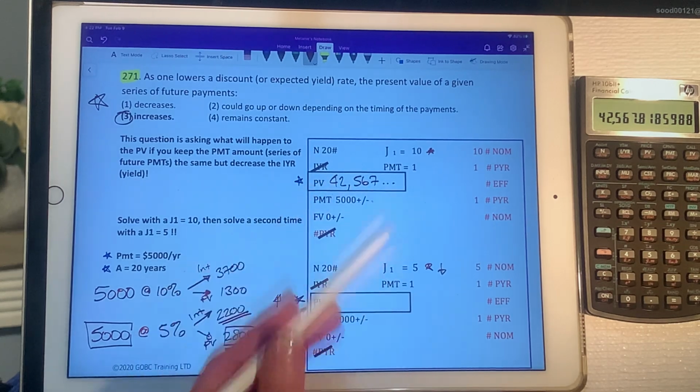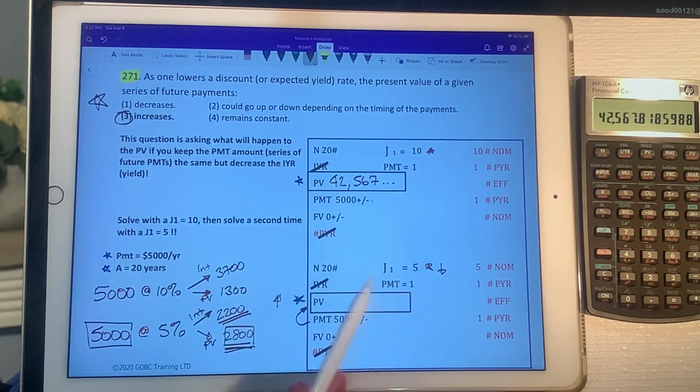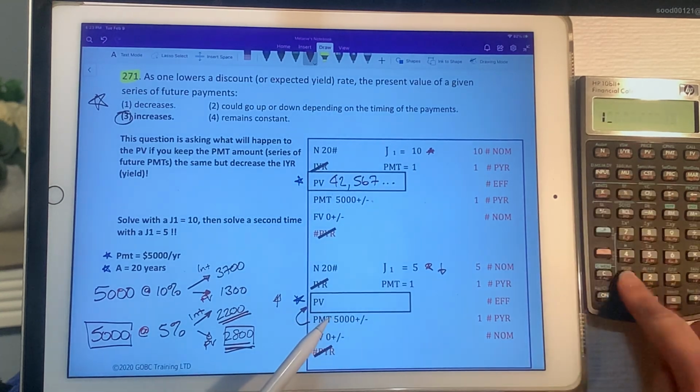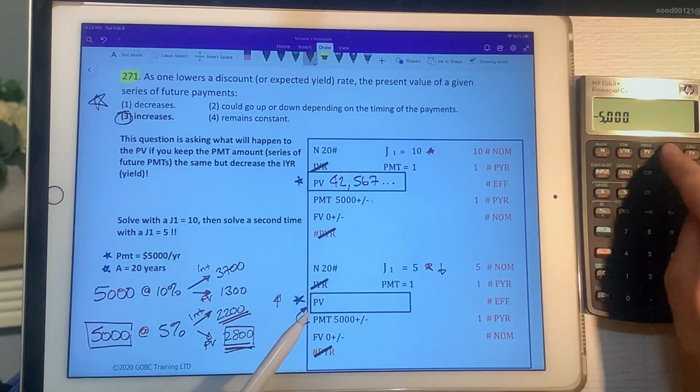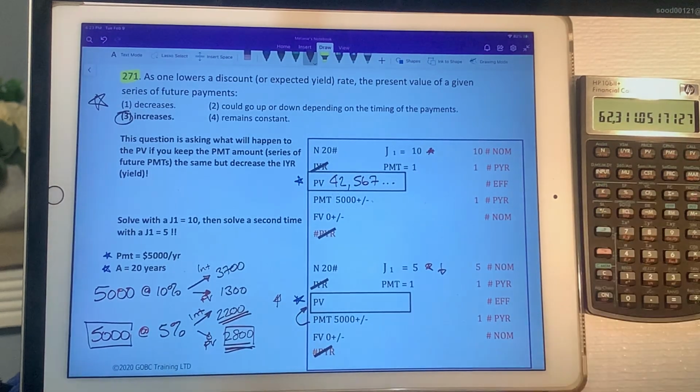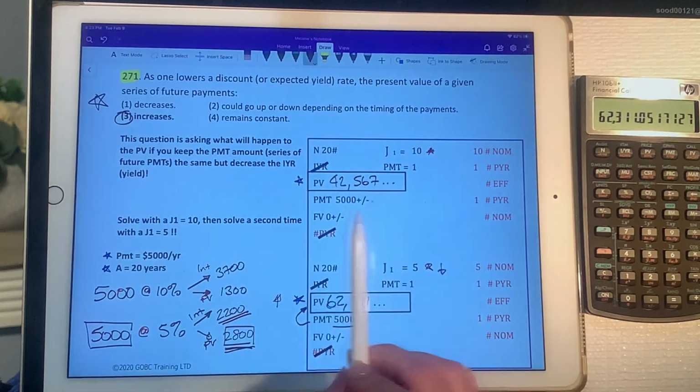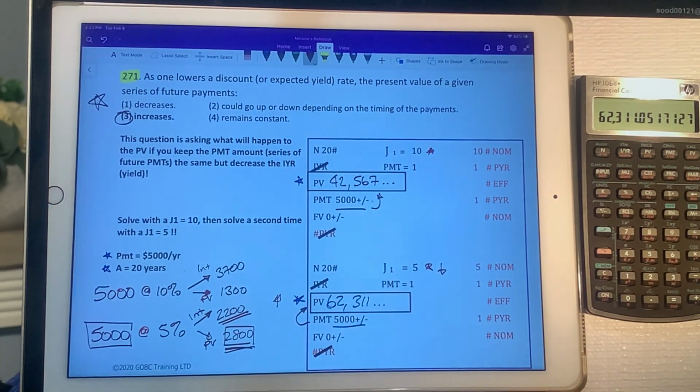Now instead of solving with a J1 equals 10, I'm going to solve for J1 equals 5, and I'm going to see what that payment will buy me based on this interest rate. So I do my reset to start, plug in my other three values, and I have to keep them the same, right? I can't change them, or else that will change the math. And you see that when you do that, it actually significantly increases the amount that the borrower could get with this $5,000. So this $5,000 will buy only $42,500 worth of PV because I'm paying 10% in interest, whereas this $5,000 will buy just over $62,000 in PV because I'm paying only 5% in interest.